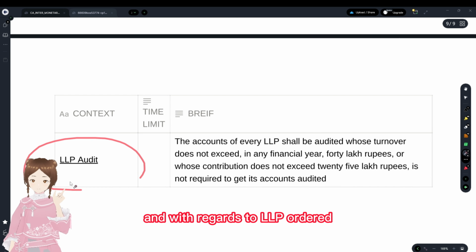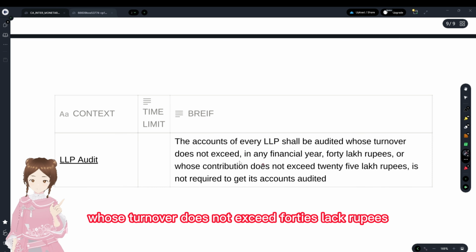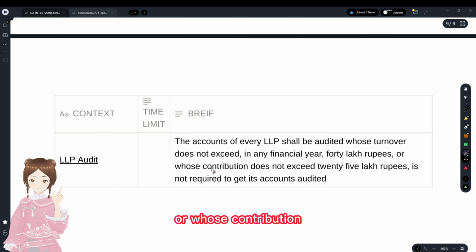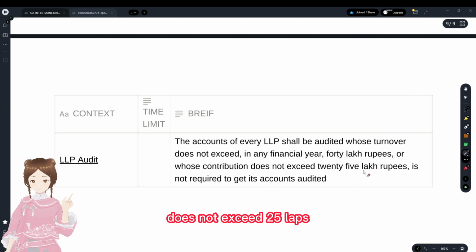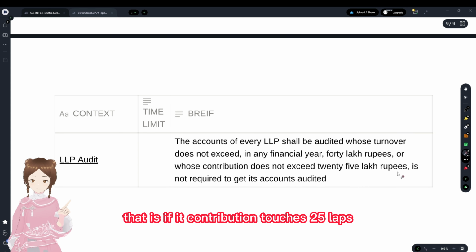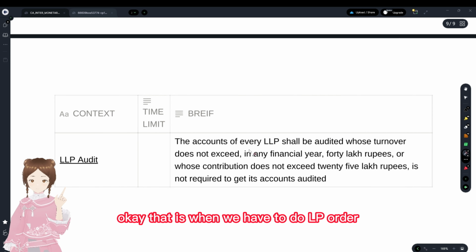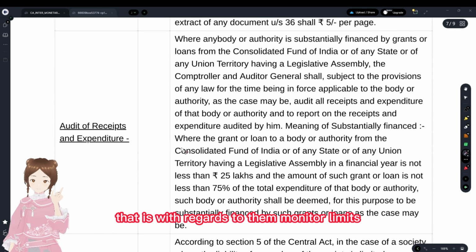And with regards to LLP audit, the accounts of an LLP have to be audited if its turnover exceeds 40 lakh rupees. If it touches 40 lakhs, LLP audit is applicable. Or whose contribution, that is, capital contribution, exceeds 25 lakhs. If the contribution touches 25 lakhs, LLP audit is applicable. That is when we have to do LLP audit, with regards to the monetary limits.